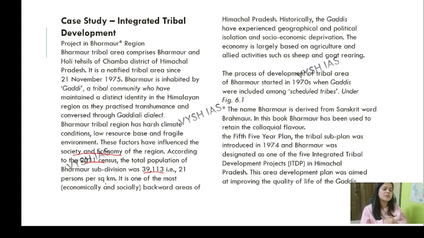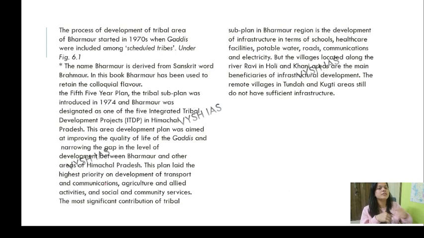The name Bharmour is derived from Bharmor, which is used in colloquial language. Okay, the tribal sub-plan under the five-year plan was introduced in 1974 and Bharmour was designated as one of the five Integrated Tribal Development Projects, ITDP, in Himachal Pradesh. The area development plan was aimed at improving the quality of life of the Gaddis. The process of development came to the Scheduled Tribe.